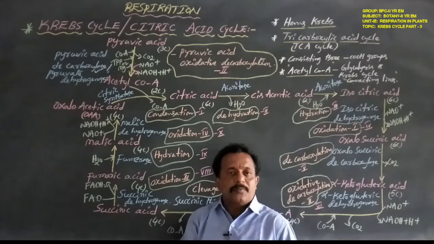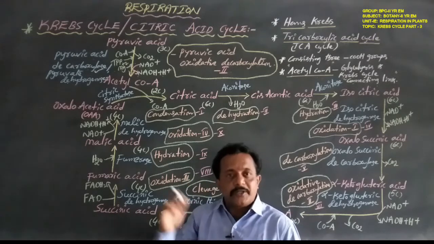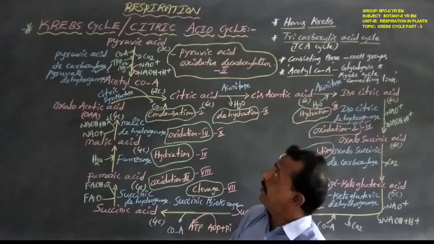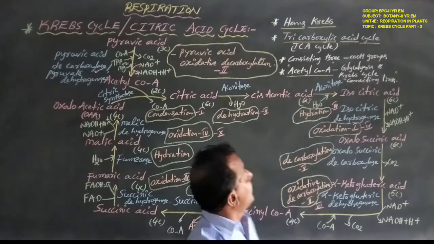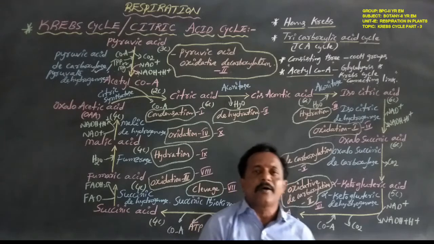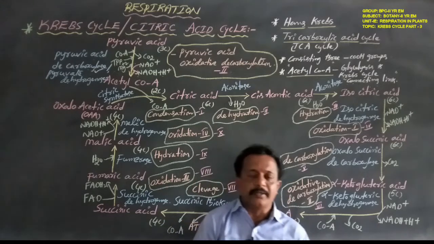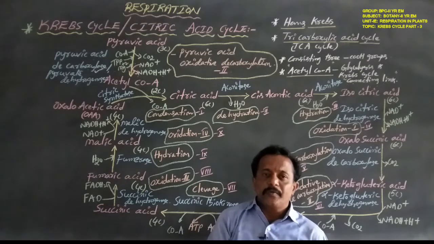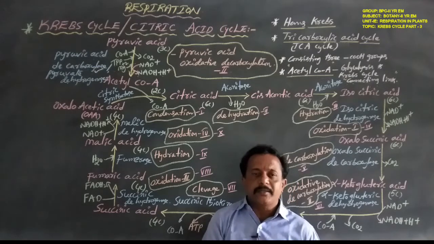Next, the third step in aerobic respiration is the Krebs cycle, or citric acid cycle, or tricarboxylic acid cycle. Why Krebs cycle?